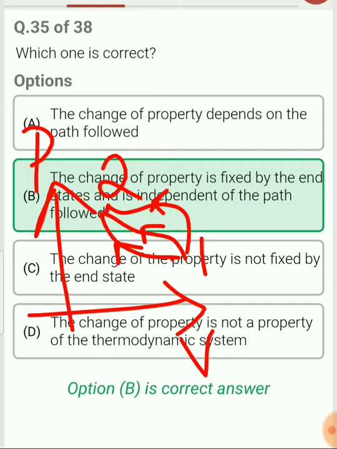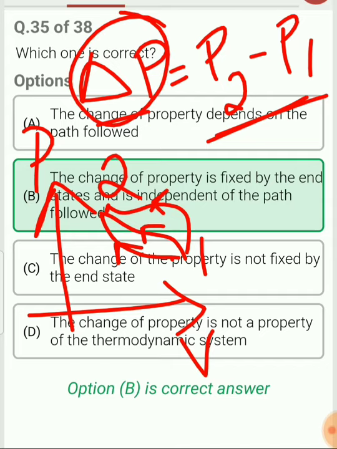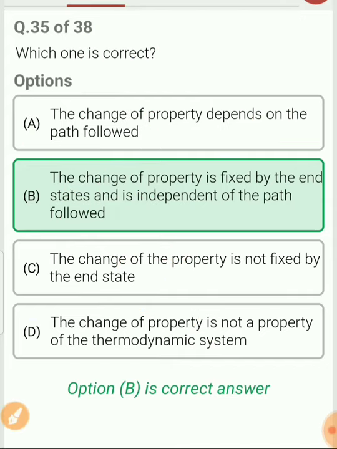In this case, change in pressure will be P2 minus P1 in all the paths. Whatever path I follow, it is going to be the same. The change in property is independent of the path, which is very important to remember. Which are the path functions? Heat and work are the path functions and all the others are point functions.